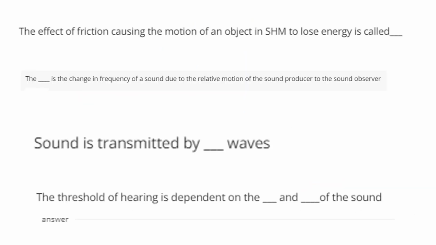The effect of friction causing the motion of an object in simple harmonic motion to lose energy is called damping. Second question: the Doppler effect is the change in the frequency, also the pitch, due to the relative motion of either the sound producer or the sound observer or both.